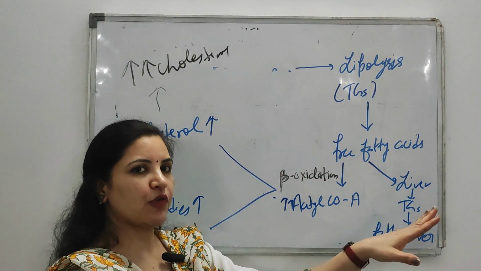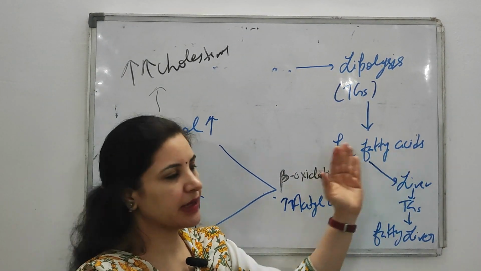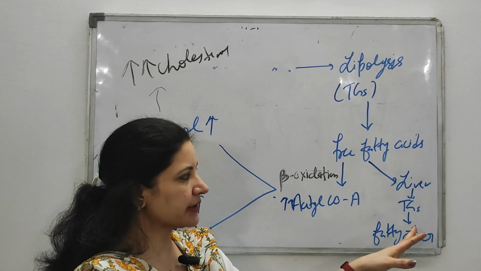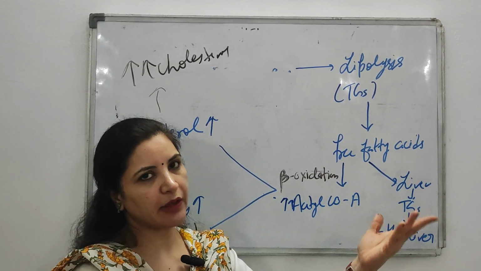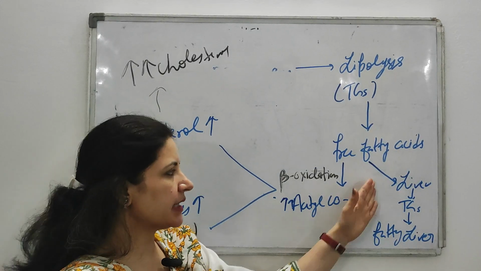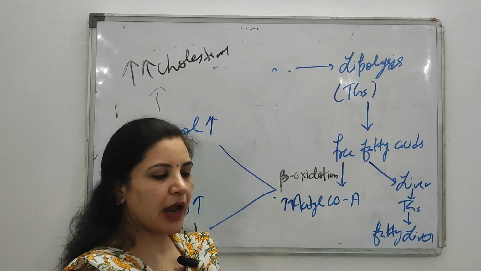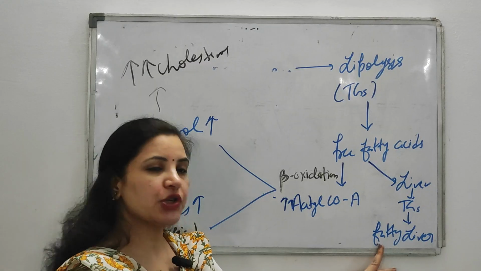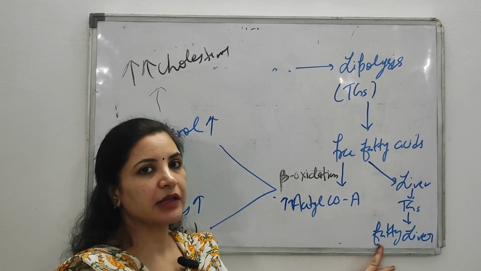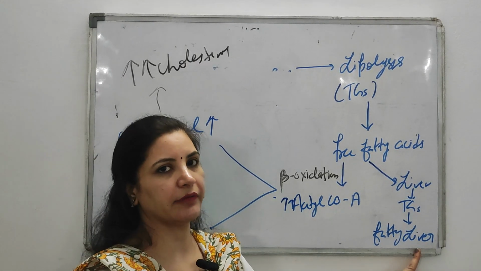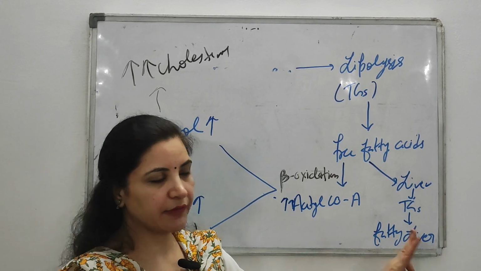Then there is an excessive formation of these free fatty acids. Then what will happen? These free fatty acids enter into the liver, and in the form of triglycerides they will be stored in the liver. And when there is an excessive deposition of triglycerides in the liver, the condition is known as fatty liver. Okay, so there is a fatty liver.